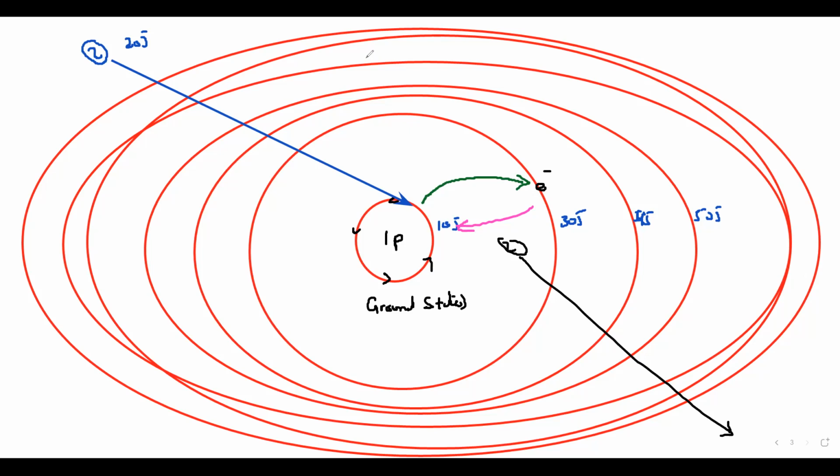When the electron is absorbing the energy, we call that absorption line spectra. And when it is emitting the photon, we call that emission line spectra.